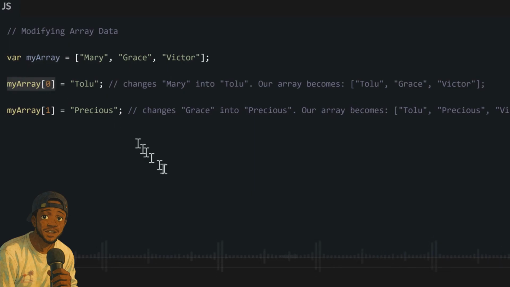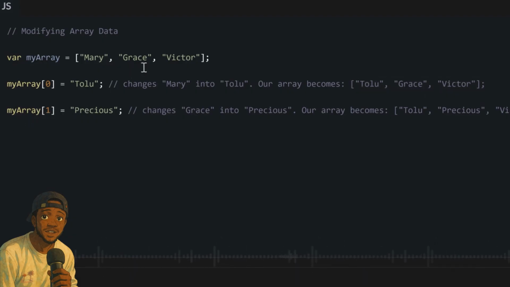So after you write it like this, you check the value of the data in the first position we want to change. You change it to the data we want to change it to. And our entire array will change from this to become this. And you can do it like this for every single one of the data inside your array, by just accessing it and then equating it to the new data you want to change it to.